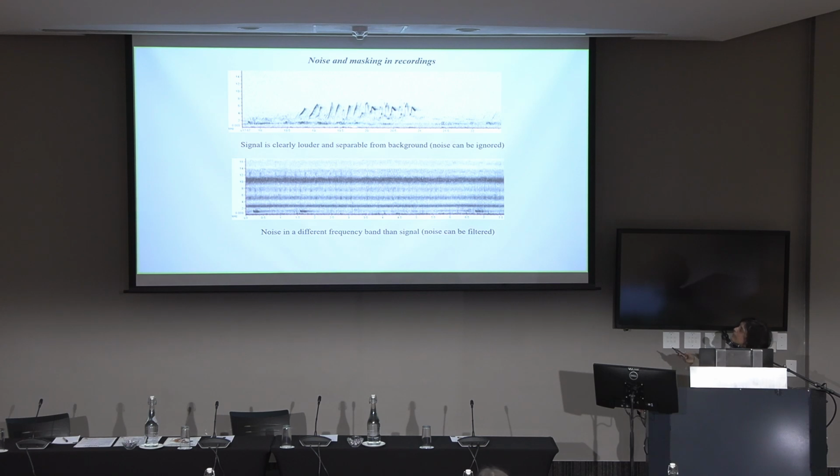Well, here, for example, if you're doing this visually, it's not a problem. Your signal is clearly louder and separable from the background noise, and so you can just ignore the background. If you're doing it manually. If you're using automated algorithms, I don't know how good they would be.